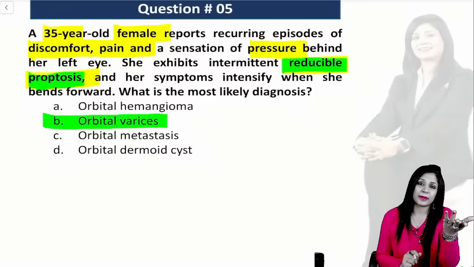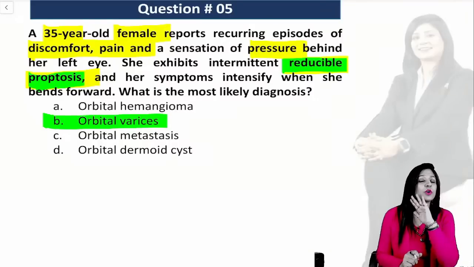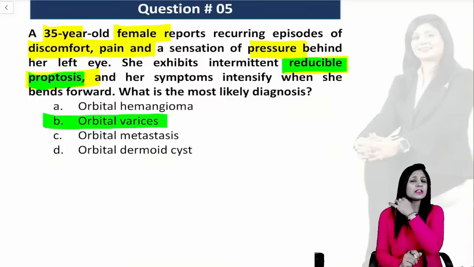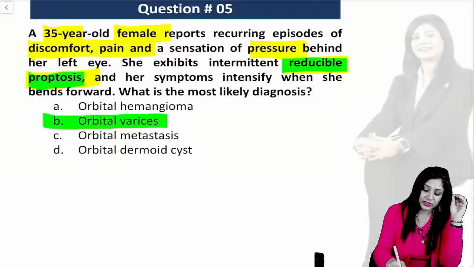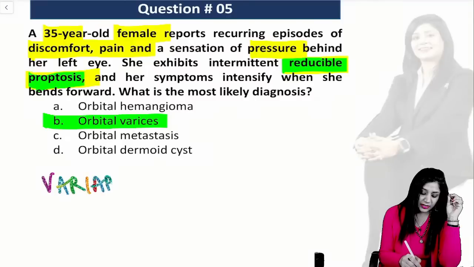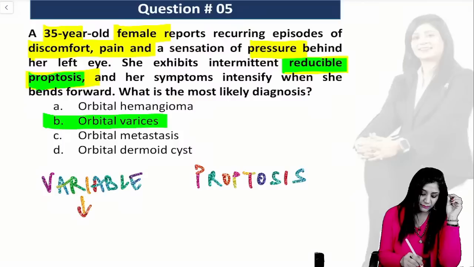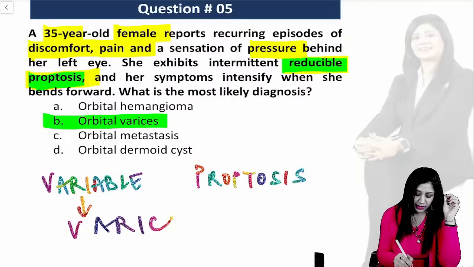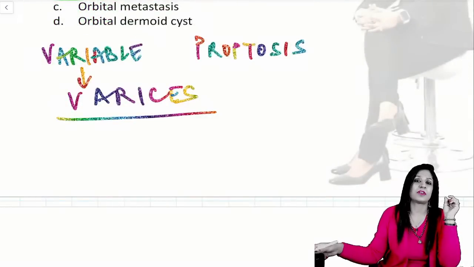It is increasing on bending down, it is decreasing on bending down, it is varying with bending down. So it is reducible, means it is changeable. So if it is a variable kind of proptosis, a term called variable proptosis, V for V, whenever we have the variable proptosis, it is due to the varices. Remember it, V for V, variable proptosis is due to the varices, right?